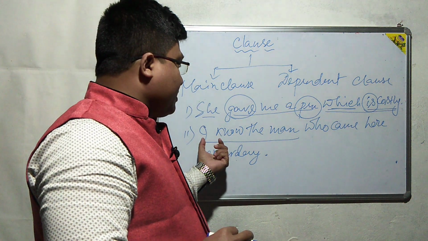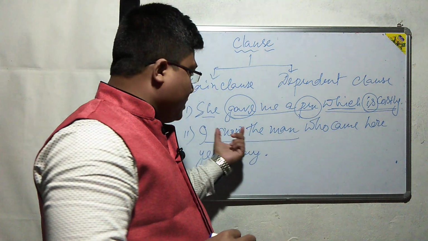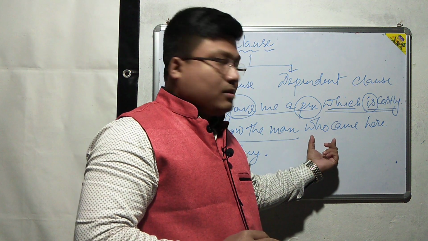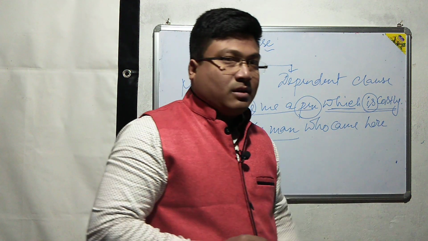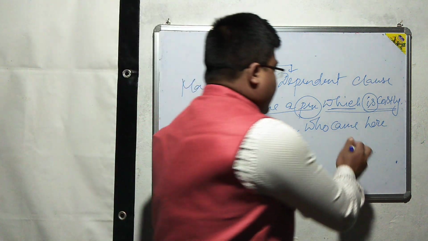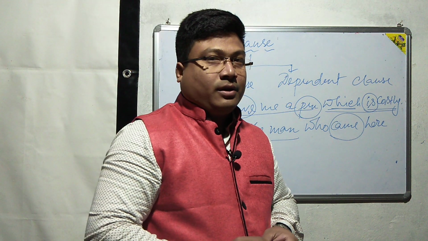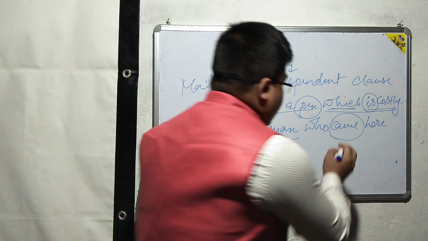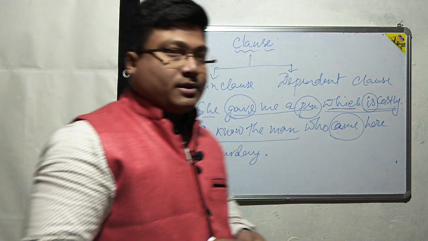I is the subject, and this is the verb part, the predicate, with the finite verb know. The same way, here the subject is who, also a relative pronoun, and the predicate is came here yesterday, with the finite verb came in simple past tense.